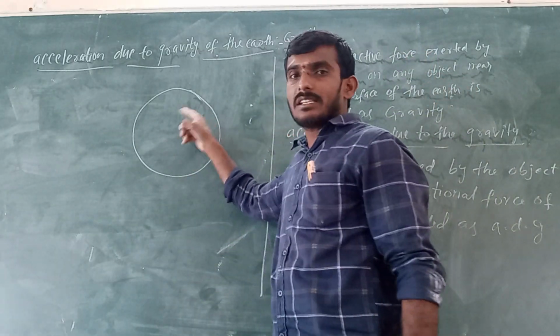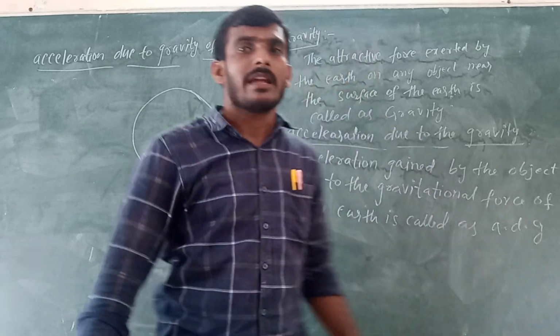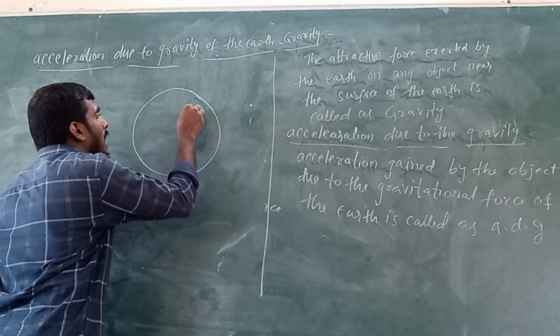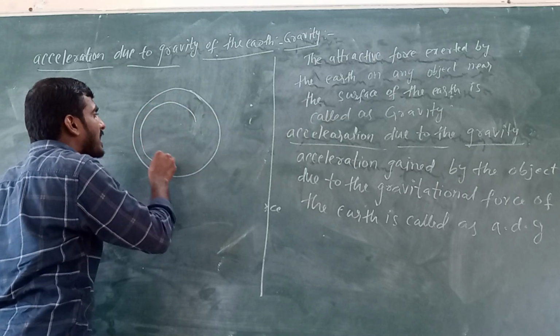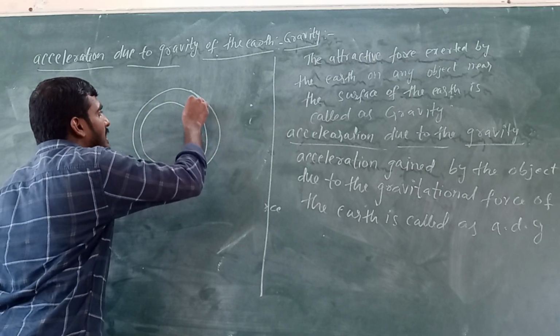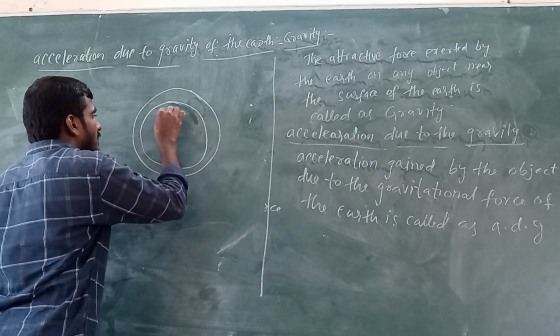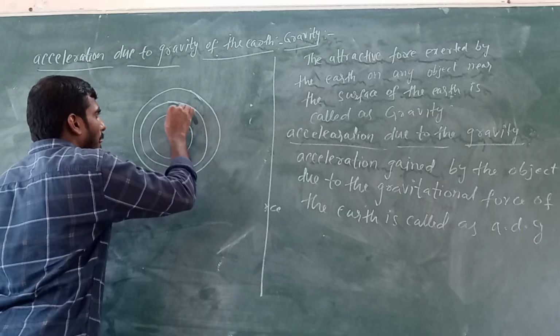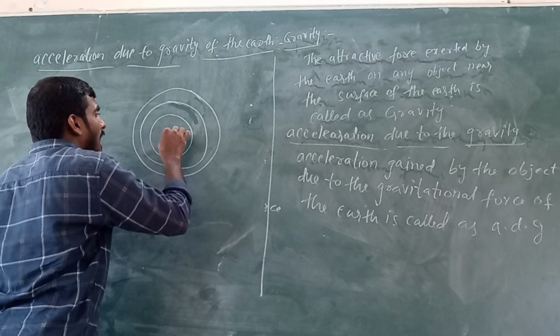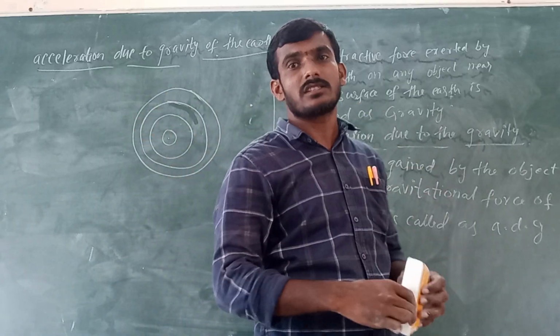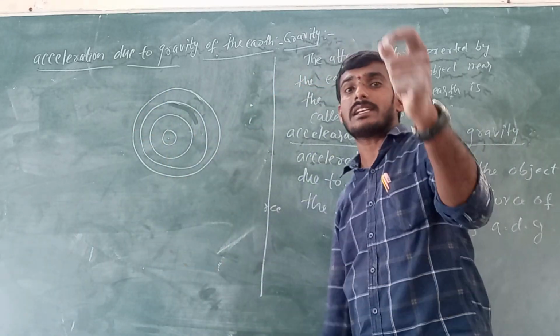I am considering the earth is in the shape of a sphere, and this sphere is divided into a large number of spherical shells. These spherical shells are all concentric spherical shells.